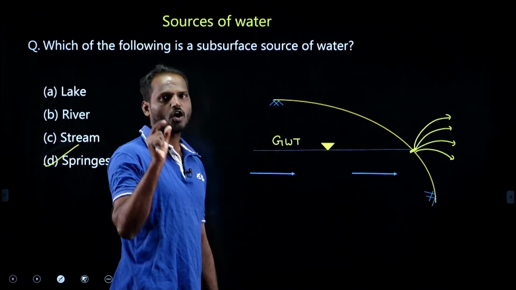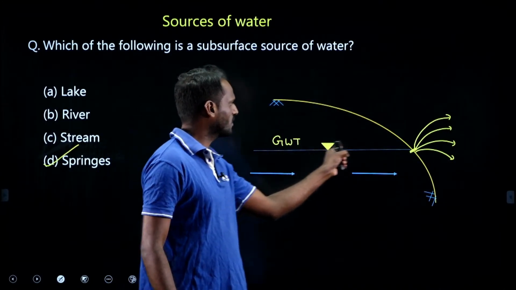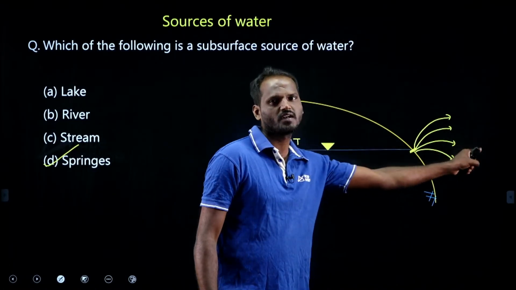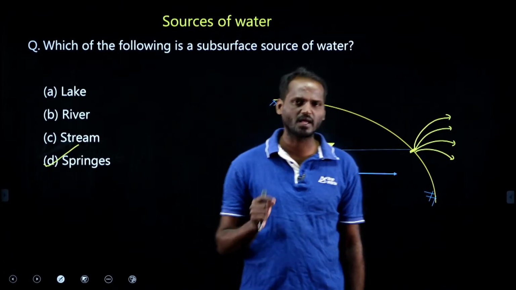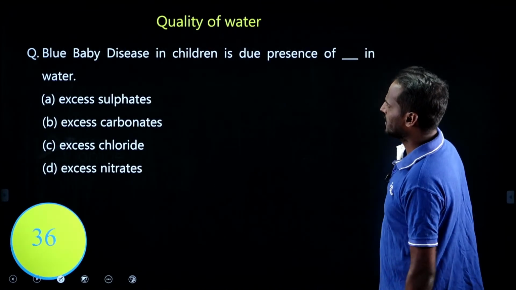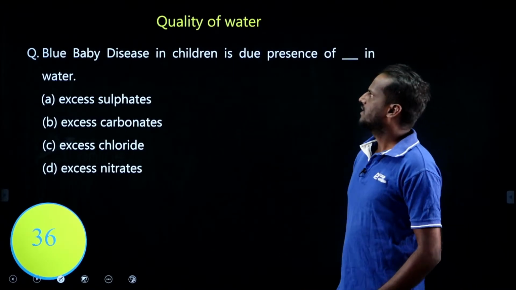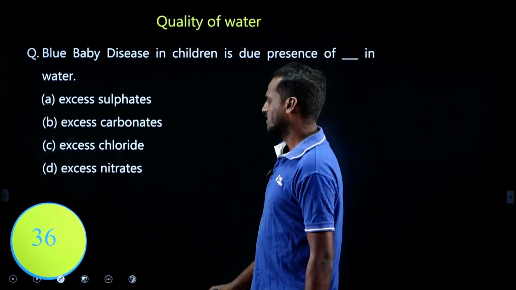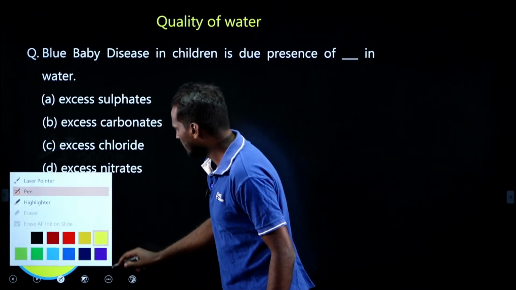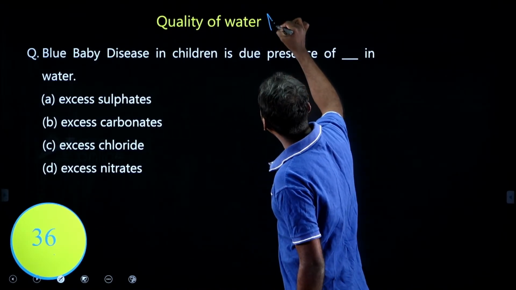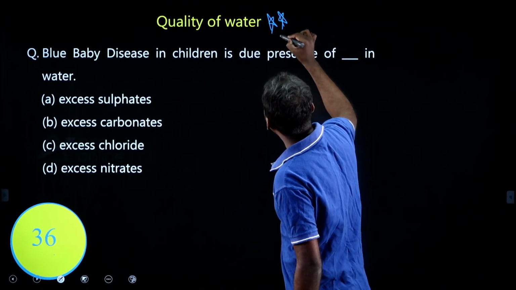Spring indicates outcropping of the groundwater table. The spring indicates natural outcropping of this groundwater table, right? Remember this, they may sometimes ask you. This is about sources of water. Okay, let us have a brief idea of the quality of water. This is a very, very important chapter. In any exam, from quality of water you will definitely have some questions.